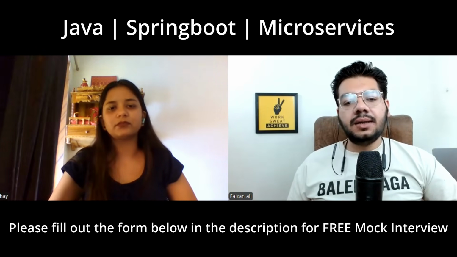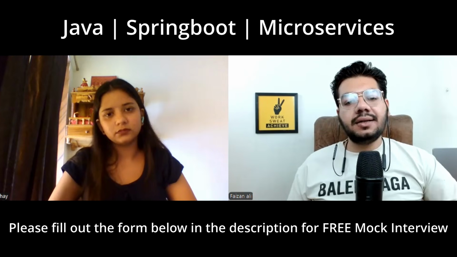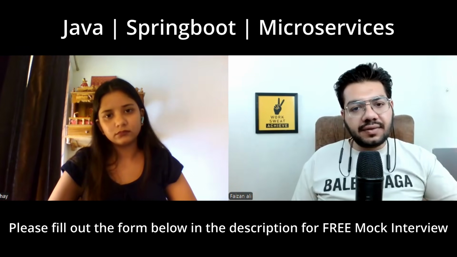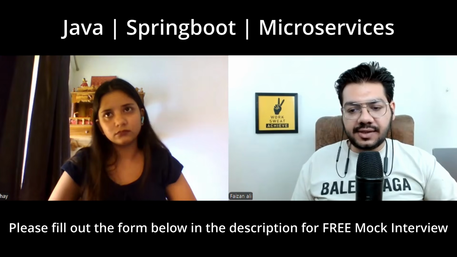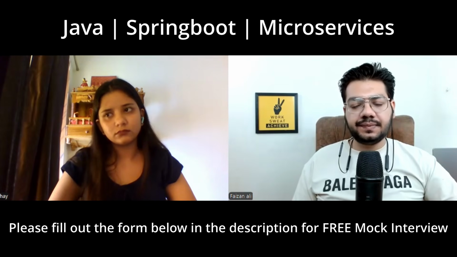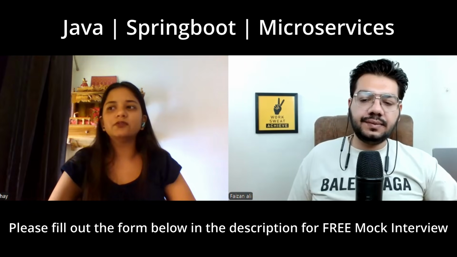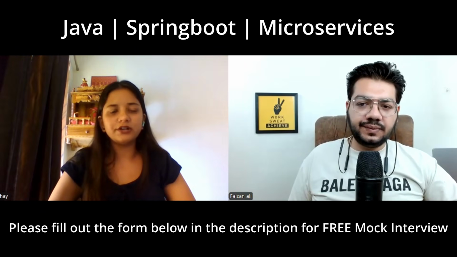Okay, so let's say you have five microservices, then how would you trace a request across these five microservices? Okay, so for tracing, we can use a trace ID or tracking ID.